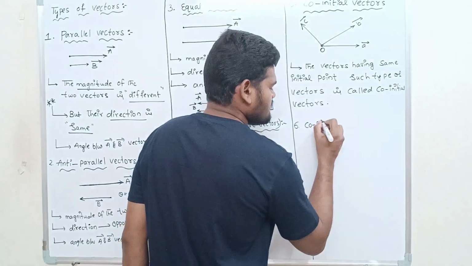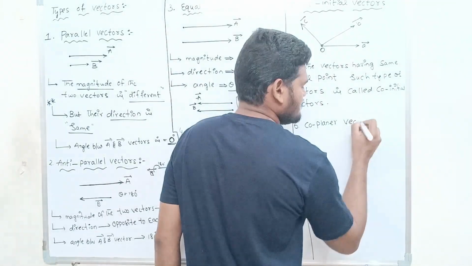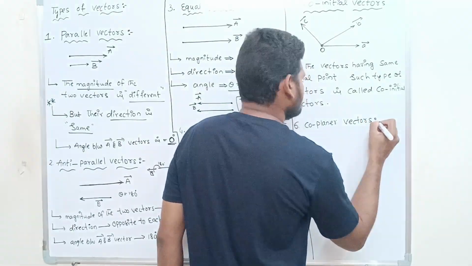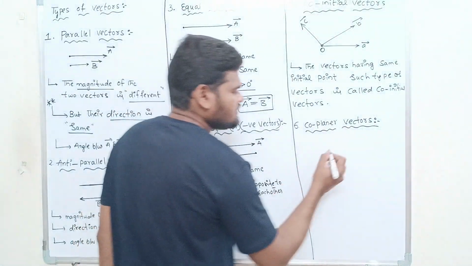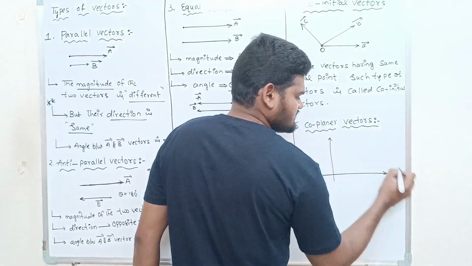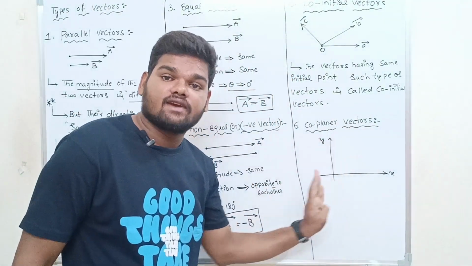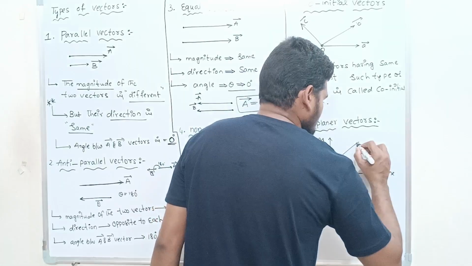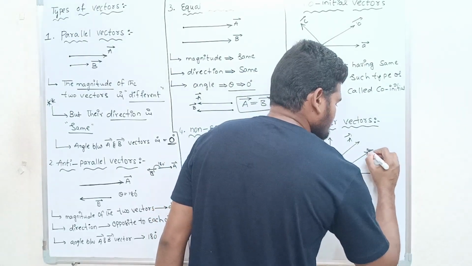Co-planar vectors. If there are any spelling mistakes, please excuse. Okay, coplanar vectors. Have a look. I'm taking the two-dimensional coordinate system. Let us say this is the x-axis and this is the y-axis, and this plane represents the XY plane. If two or more vectors lie in the same plane,